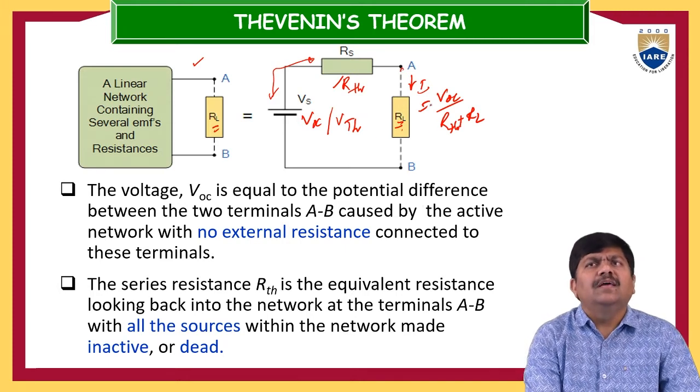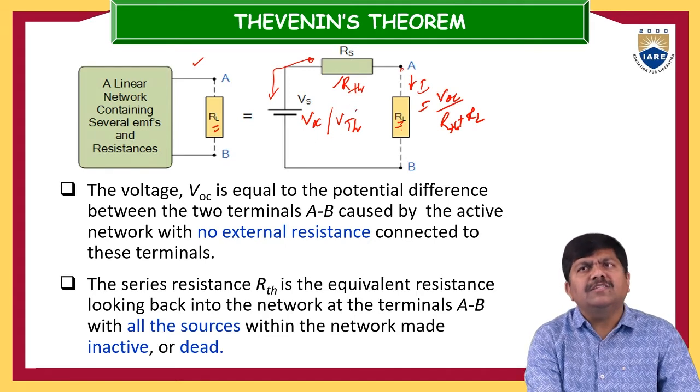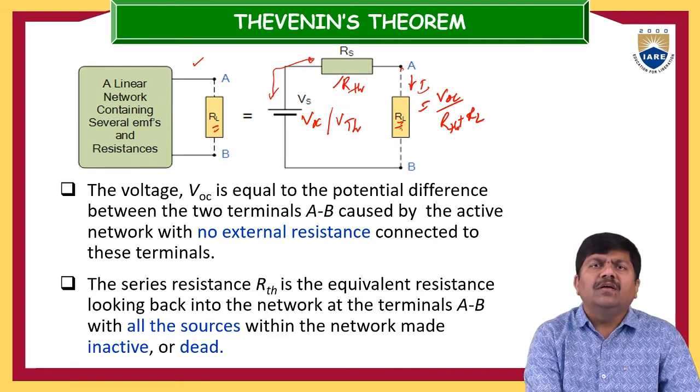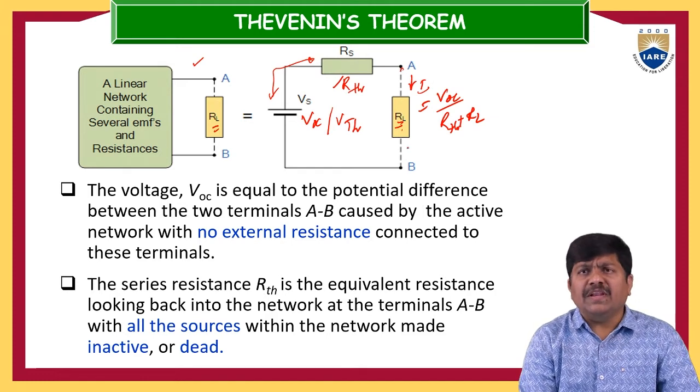So during this process of determining VOC or VTH and RTH, don't bring this RL into the computations. Only at the end you have to bring this RL. That is very, very important. So unnecessarily don't mess up this process, and RL is completely different, and only at the end you have to bring it to determine the current through this RL or the voltage across this particular RL. This is very, very important.